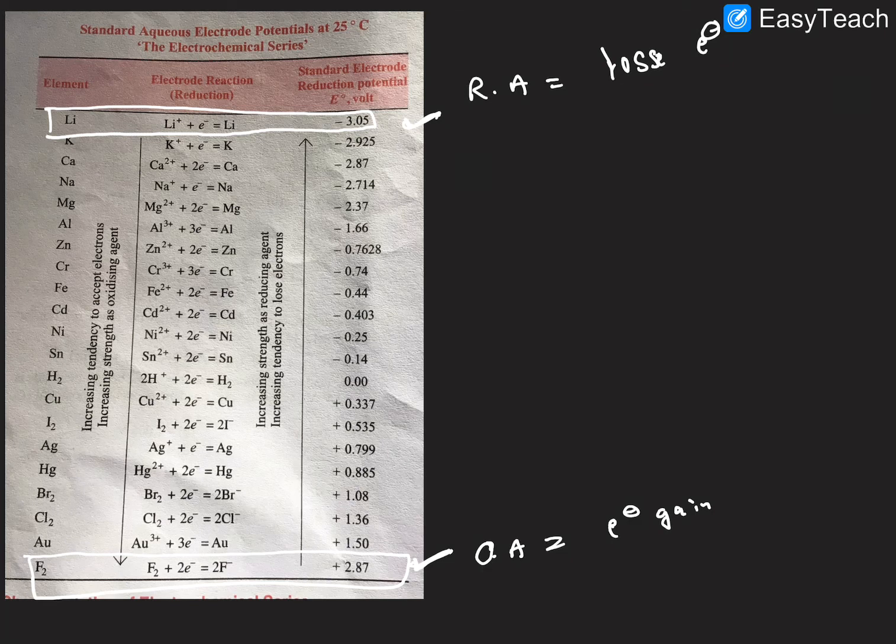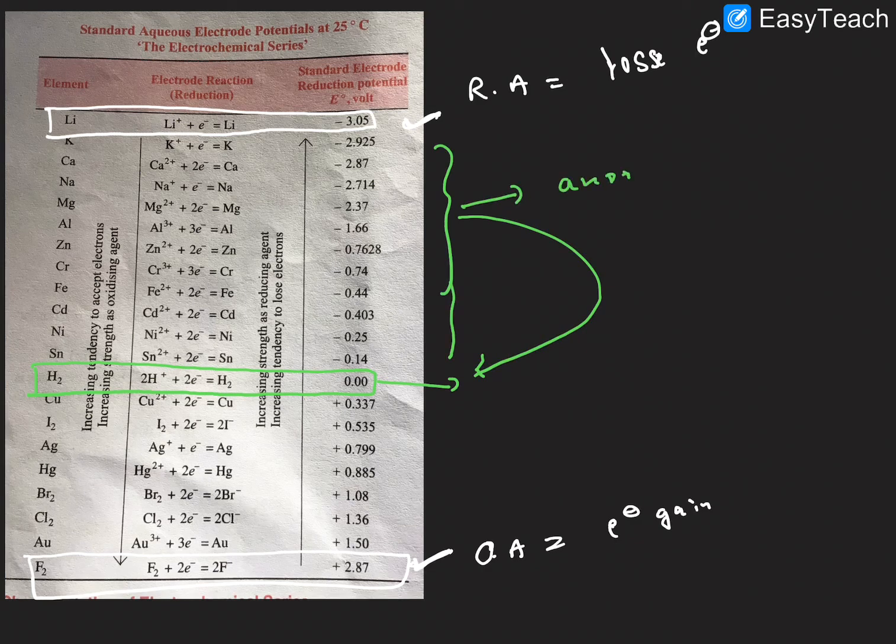Very important point here. Whenever we measure the standard electrode potential value, we refer to the hydrogen electrode. This hydrogen value is 0, so it is neither positive nor negative. The electrodes connected with the hydrogen and lying above it act as the anode. This reduction potential value is negative.